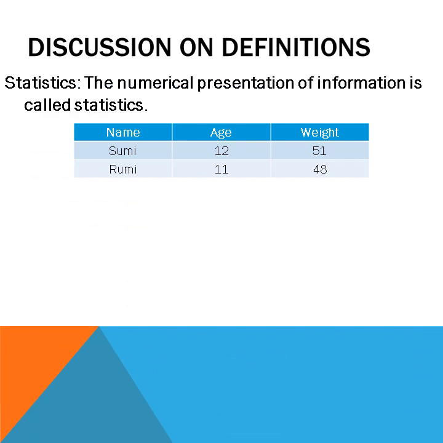Statistics. The numerical presentation of information is called statistics. Here you are seeing an example. We collected some data about Shumi and Rumi, age and weight. Shumi's age is 12, weight is 51. Rumi's age is 11, weight is 48. That is the information about Rumi and Shumi, and the numerical presentation of their information is age and weight.